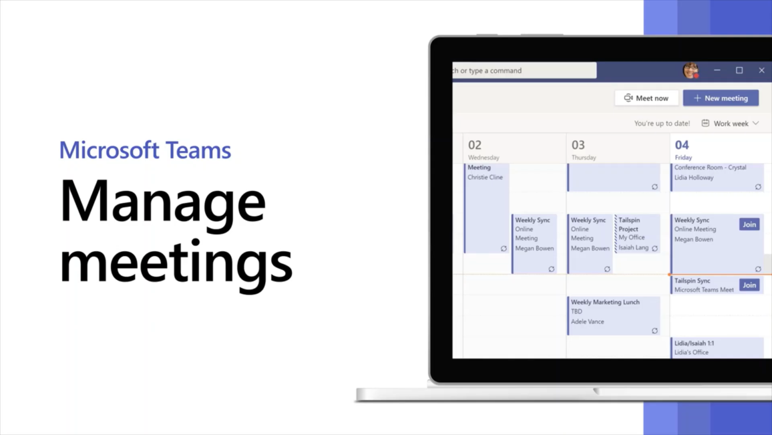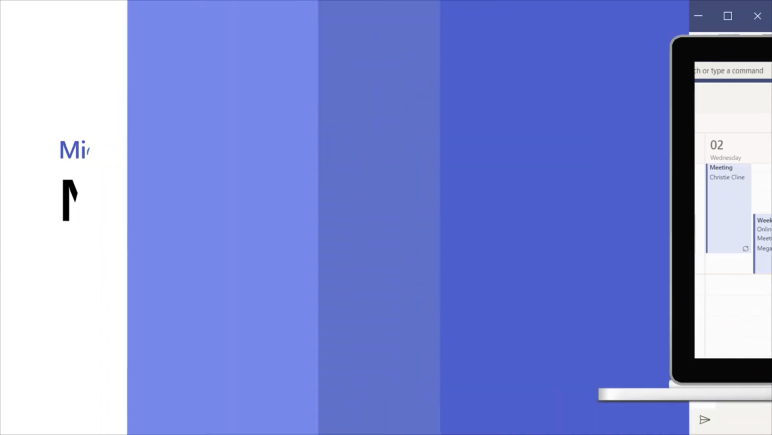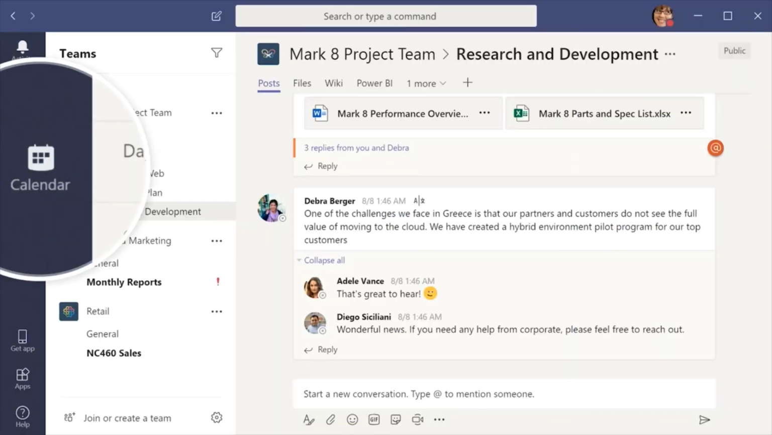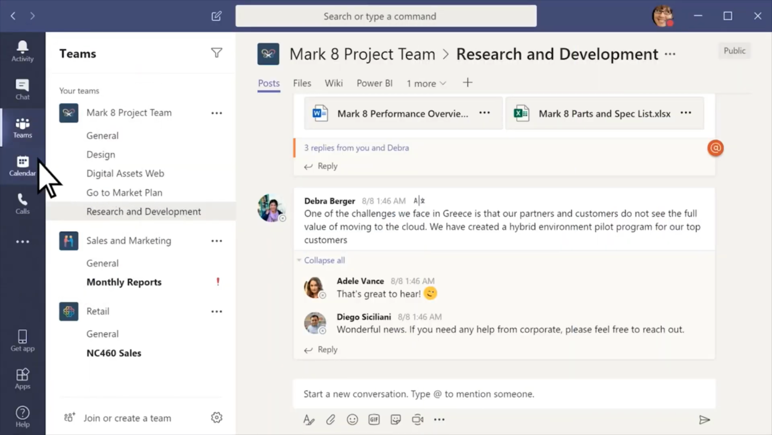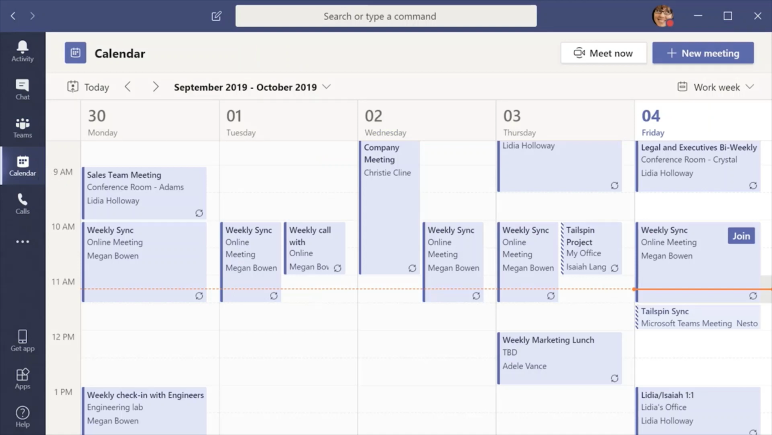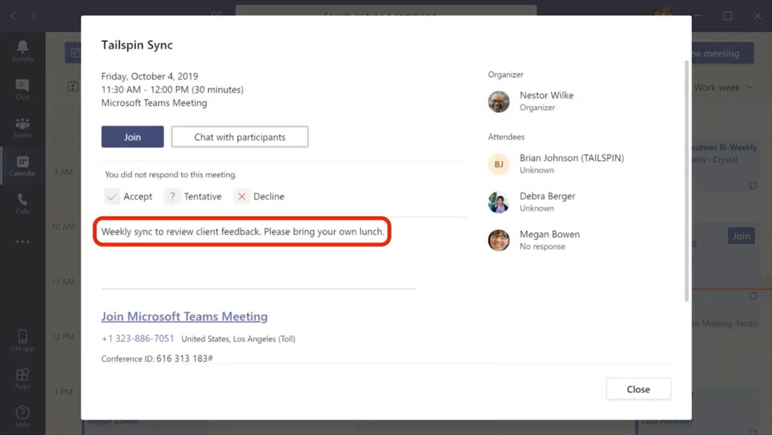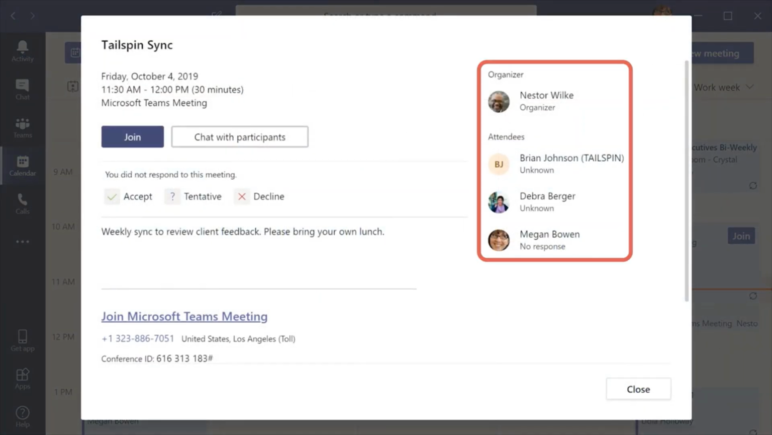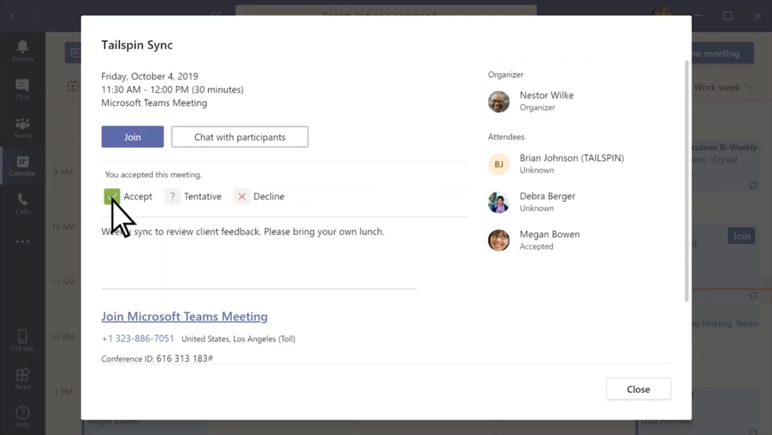Want to keep track of your appointments and schedule meetings in Microsoft Teams? We've got you covered. Select Calendar to view all your appointments and meetings for the week. Your meetings stay in sync with your Outlook calendar, so you always know what's going on. Got an invite? Select it to learn more about the meeting, attendees, and to send a response.